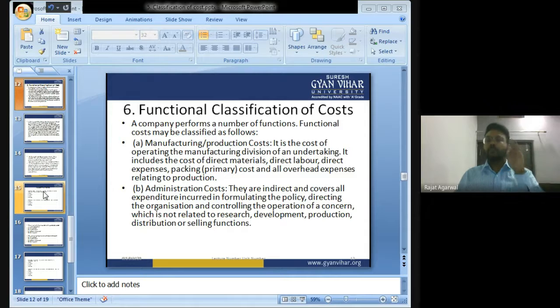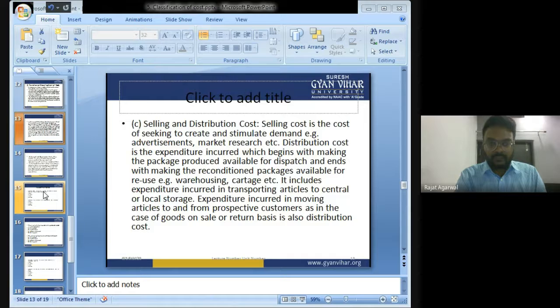Got my point? So production costs are all those expenses which take place in the factory. Administration costs are all those expenses which take place in the office. Everyone understood this? Let's move ahead then.